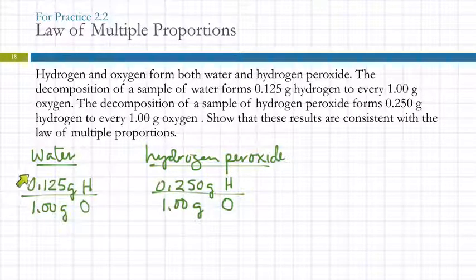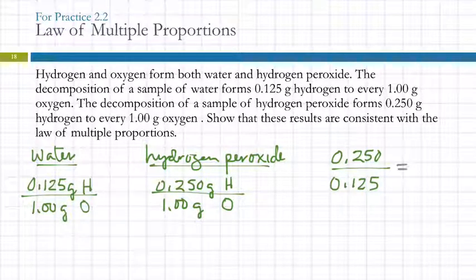So we've already been given simplified ratios. It's 0.125 grams per 1 gram, 0.250 grams per 1 gram. So we want to take the ratio of these. And again, if you take the larger number and divide by the smaller, you'll get a whole number. So we're going to take the 0.250 and divide by 0.125, and that's going to give us a nice whole number too.